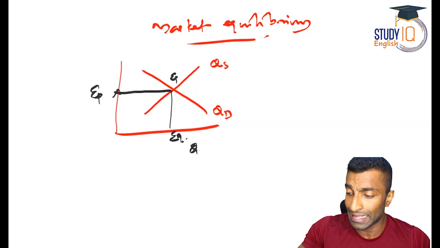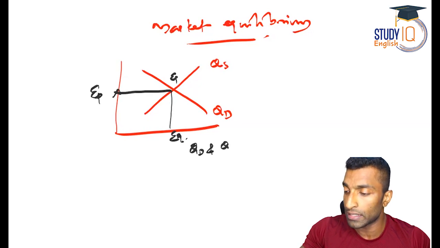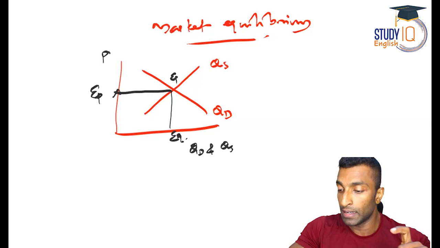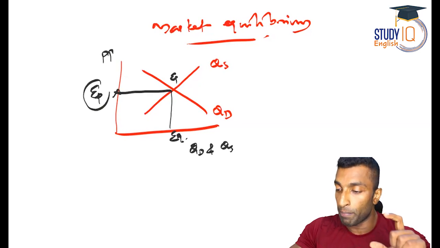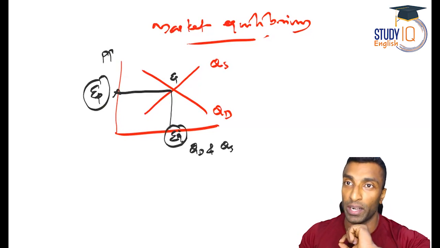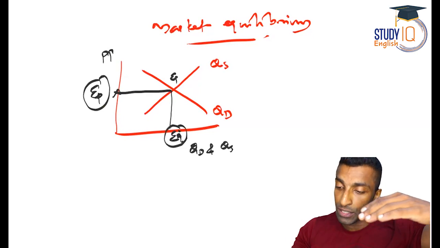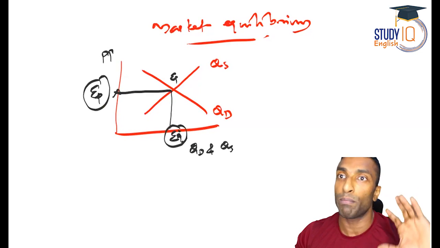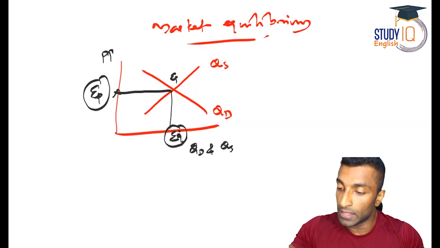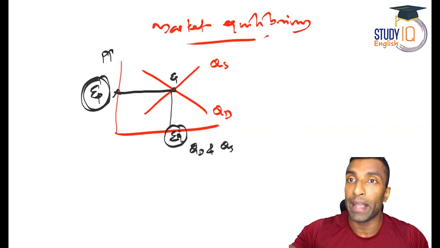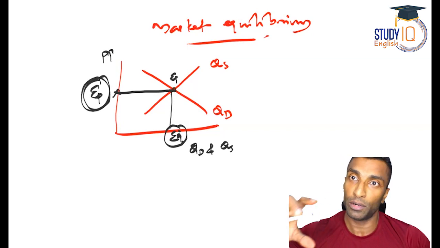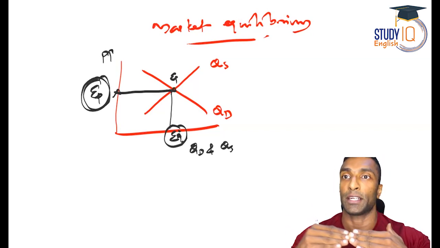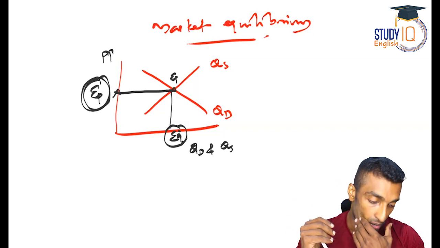So on the x-axis, I can write QD and QS because that is the quantity demanded and supplied. And here it is the price. So this EP is the equilibrium price, EQ is the equilibrium quantity. What does that mean? At the price EP, EQ quantities are bought and sold. This is the price at which the buyer and seller agreed to buy and sell. So they meet and there will be a transaction. That is market equilibrium.